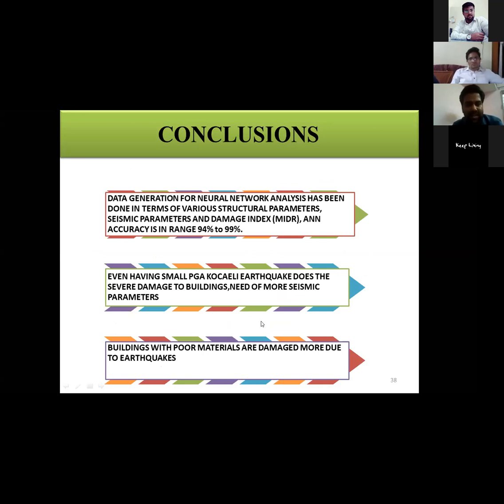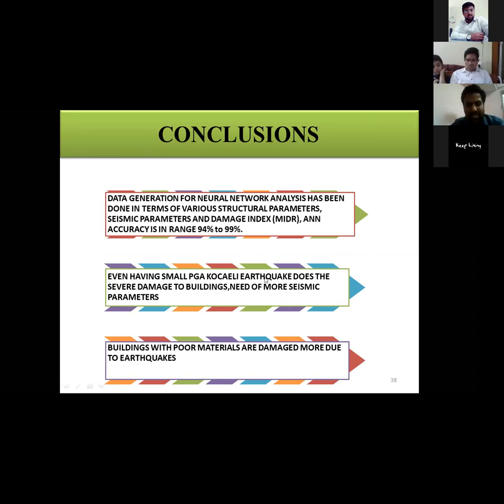So the conclusion is that data generation for neural network analysis has been done. As we know, in a neural network problem, 80% of the work is to generate the data. The most important part of the work is to generate data, and we have done that in terms of various structural parameters, seismic parameters, and damage index. And for ANN accuracy, we have seen that it ranges from 94% up to 99%. But in case of linear regression models, it is very less.